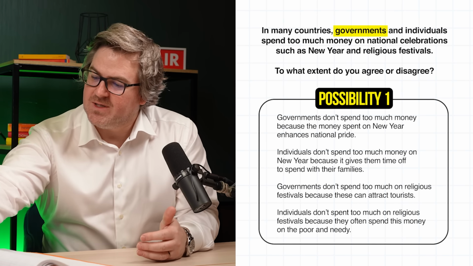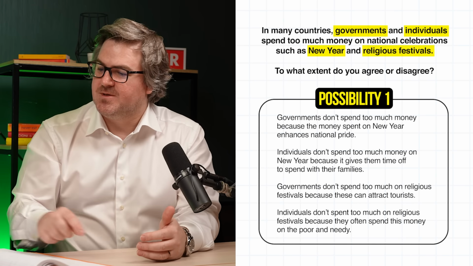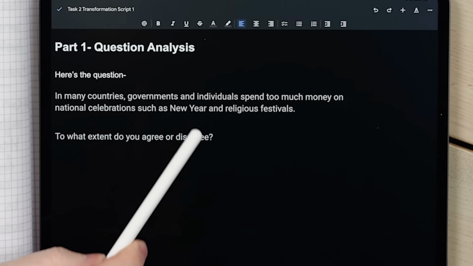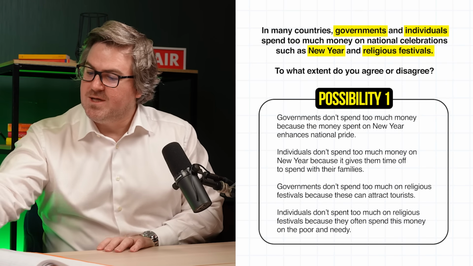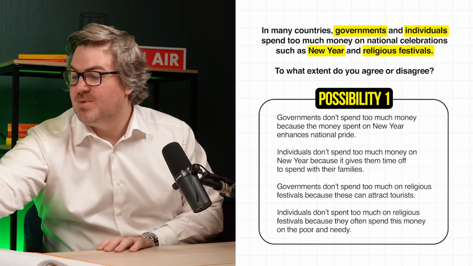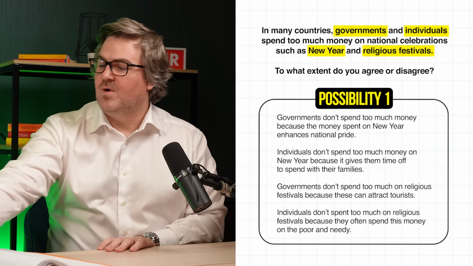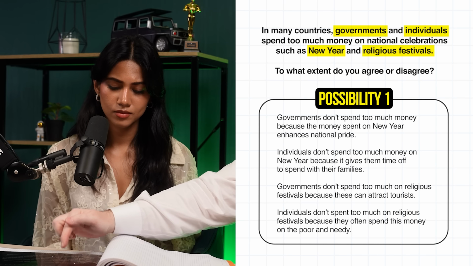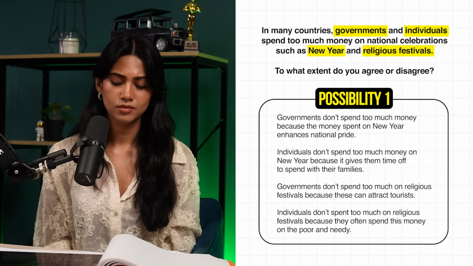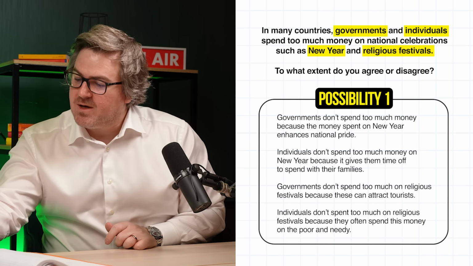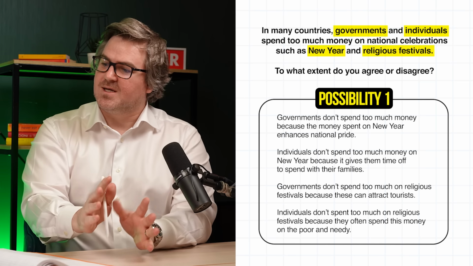This is a very common mistake because a lot of students will see governments, individuals, New Year's, religious festivals, and then they'll create multiple points related to this. They're like, I need to cover this, and this, and this, and this. You only need to cover what is in the question, not the examples that they said, because the examples are only there to give you an idea of what they actually mean. This person is trying to do too much and cover absolutely every single thing in the question. You do need to cover the key points in the question, but this person is just throwing the kitchen sink at it.